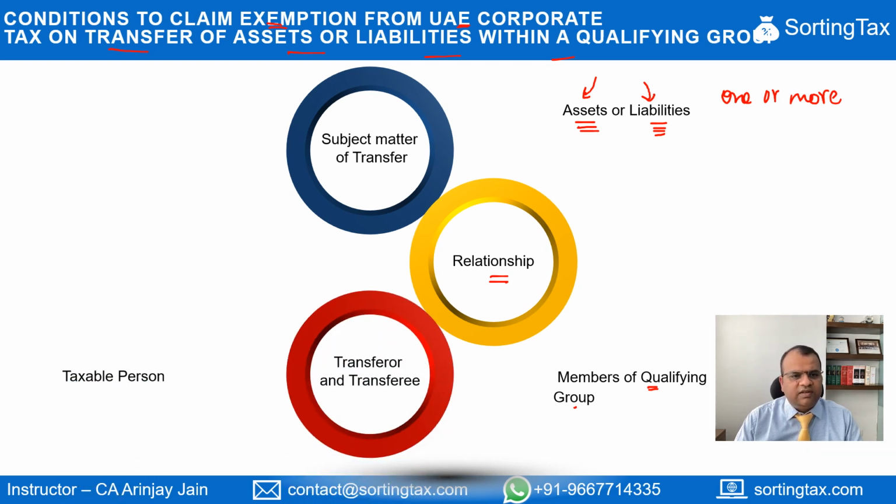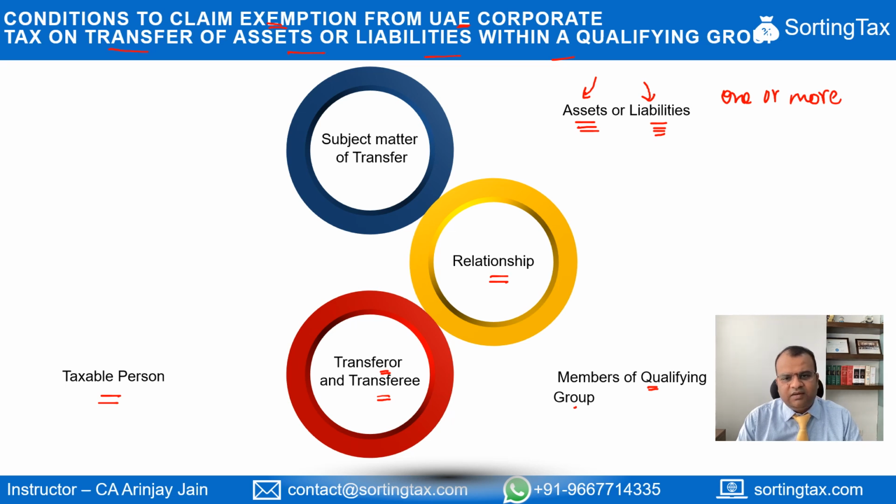The third condition is that both the transferor and the transferee should be a taxable person. If they are an exempt person, then these transfers will not be eligible for the benefit given under Article 26. So both the transferor as well as the transferee have to be taxable persons.